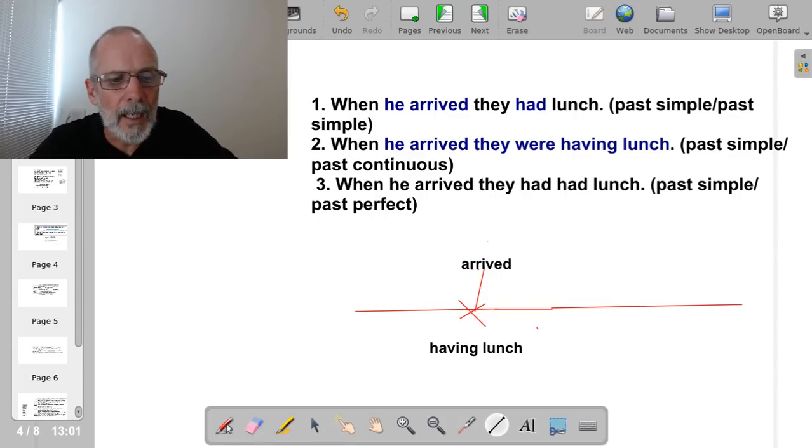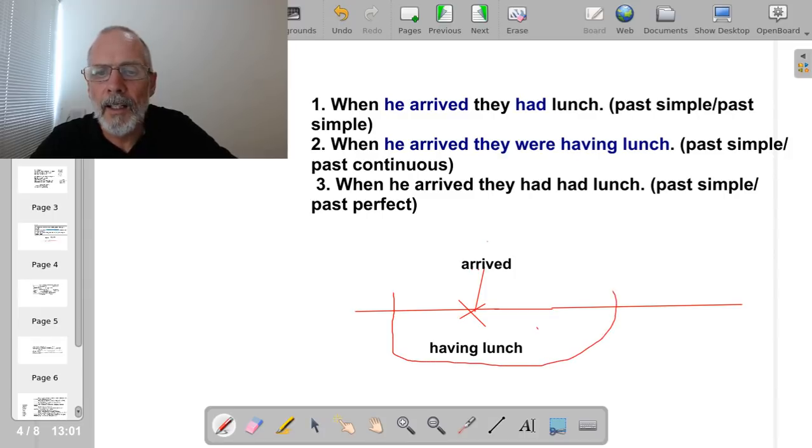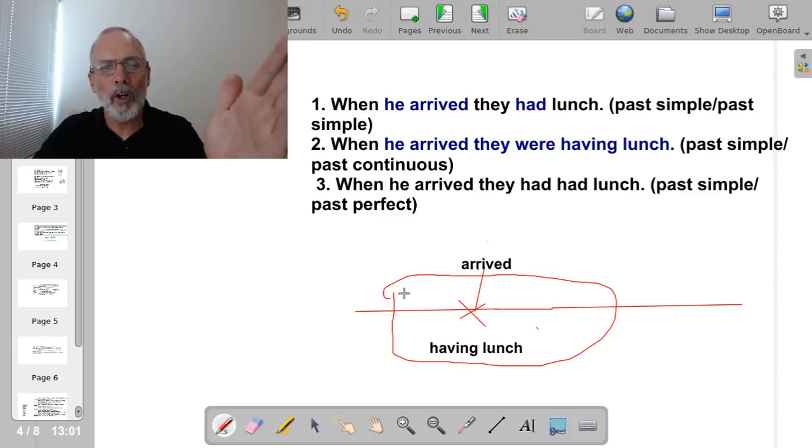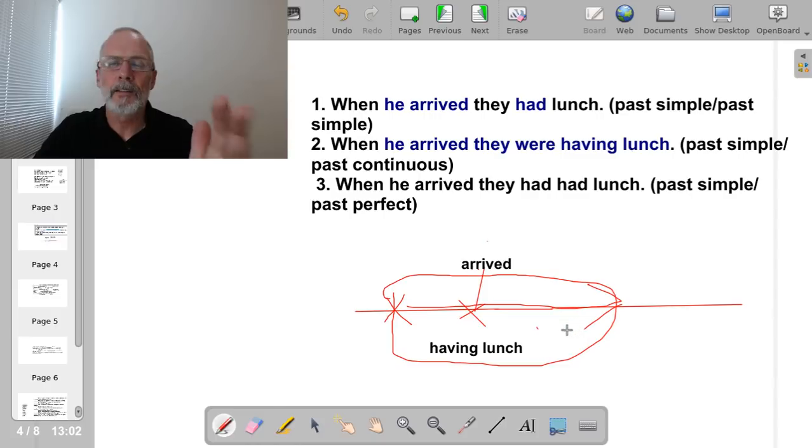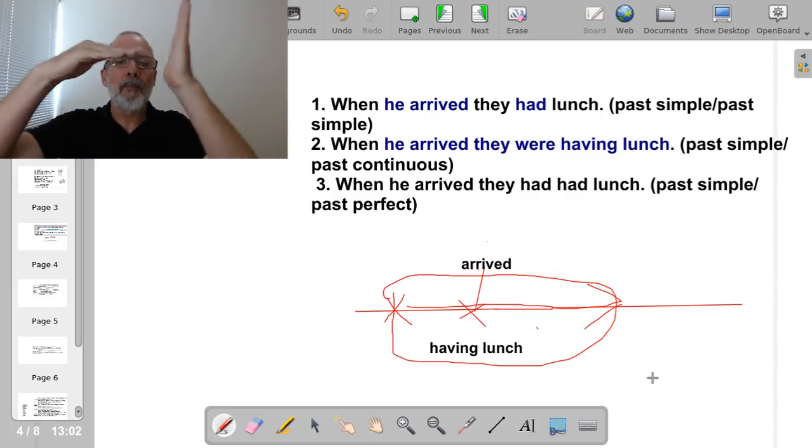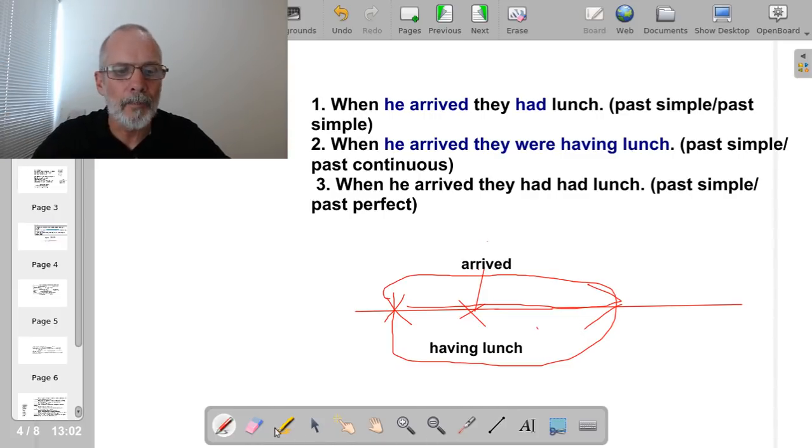This means that this activity started here and continued. It was started before, started here and continued all the way up to here afterwards. He arrived in the middle. He arrived in the middle.